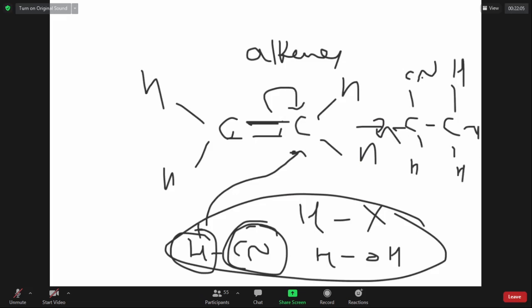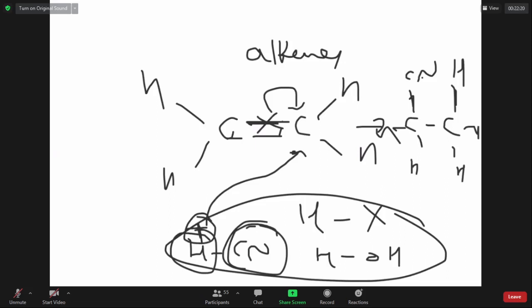This reaction wherein a pi bond breaks and two sigma bonds are forming is called an addition reaction. Because this addition started with somebody who is positive, an electrophile, it is called electrophilic addition reaction.